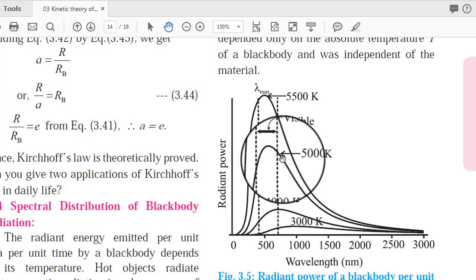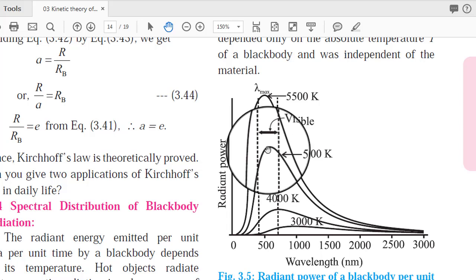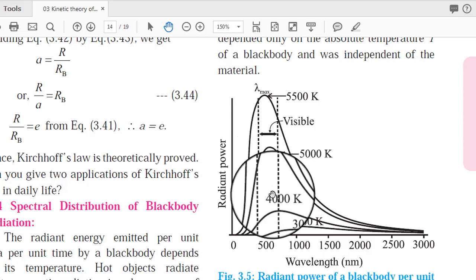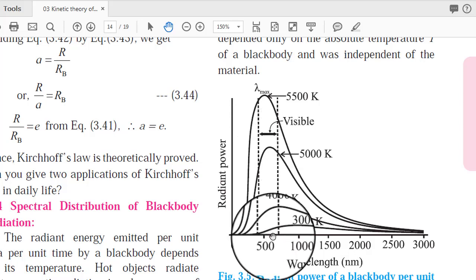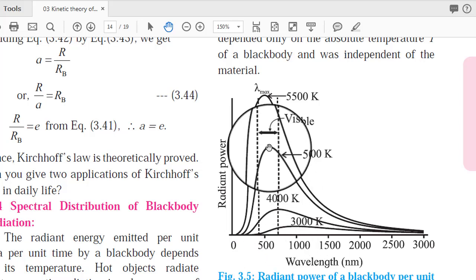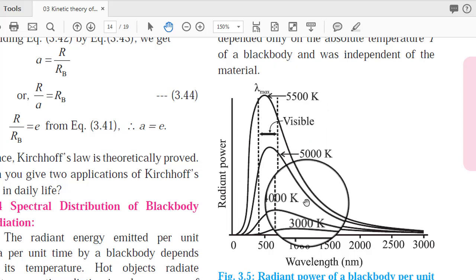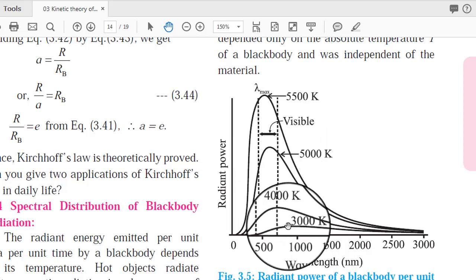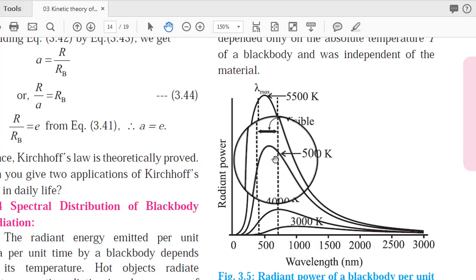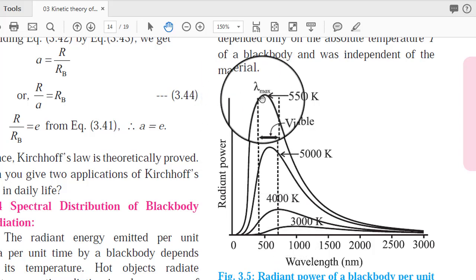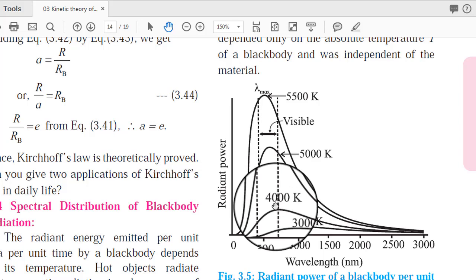For example, at 5000 Kelvin, the curve has a peak at this point. This is called the peak, at which the emissive power is maximum, and that occurs at a particular wavelength. That wavelength is called lambda max. This lambda max is different for different temperatures. Here you can see these different temperatures. So lambda max, the maximum wavelength, is different for different temperatures, and the value of emissive power is also different for different temperatures.